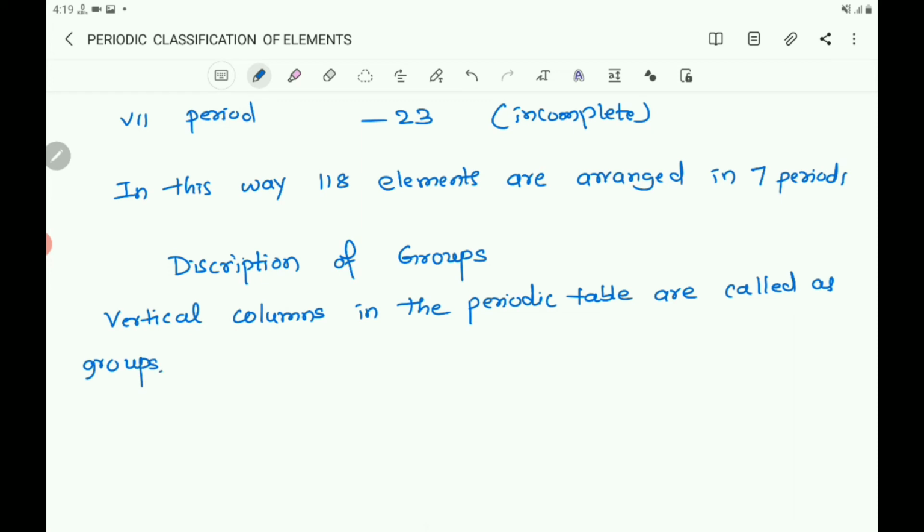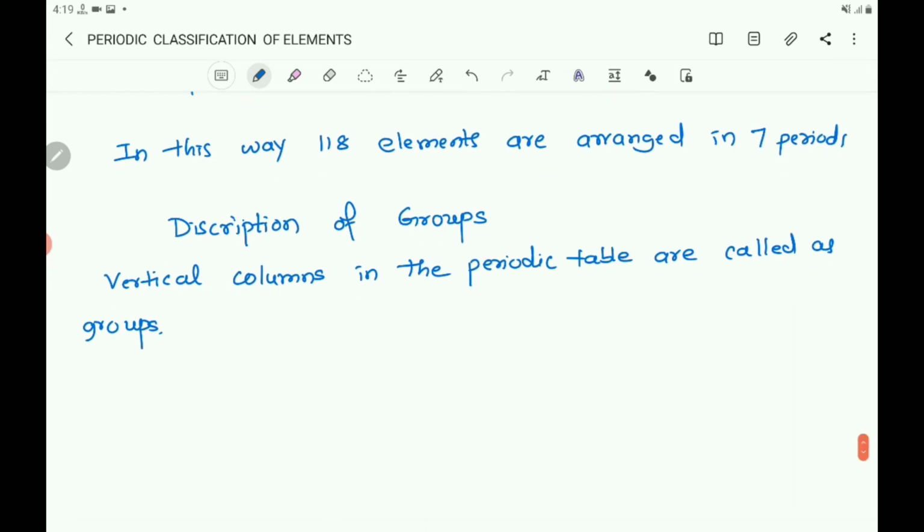How many groups are there? There are 18 groups in the periodic table.